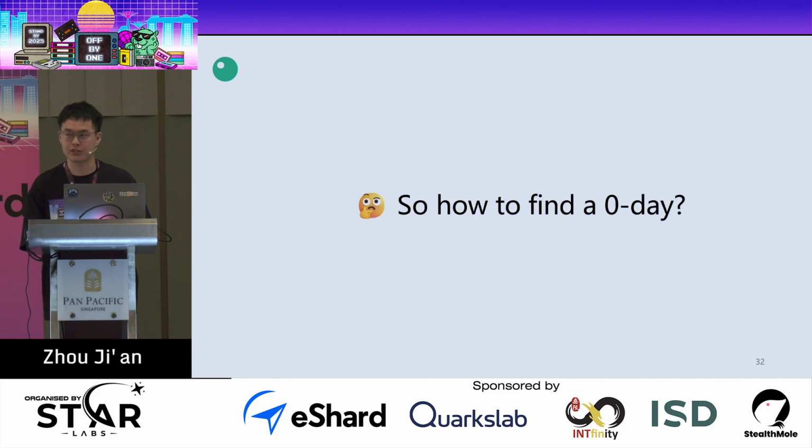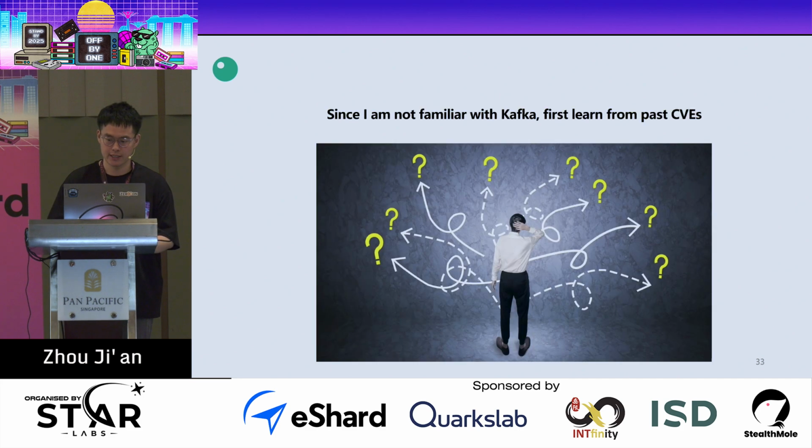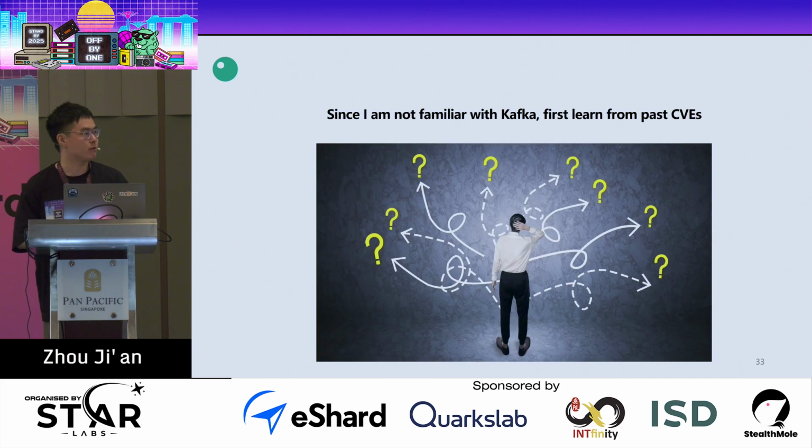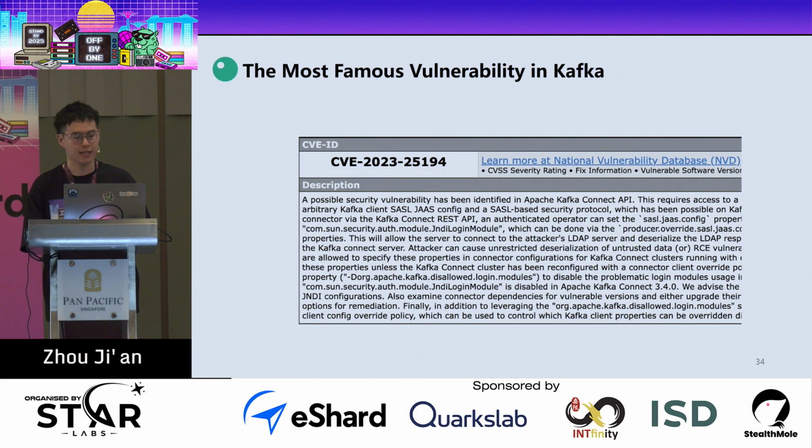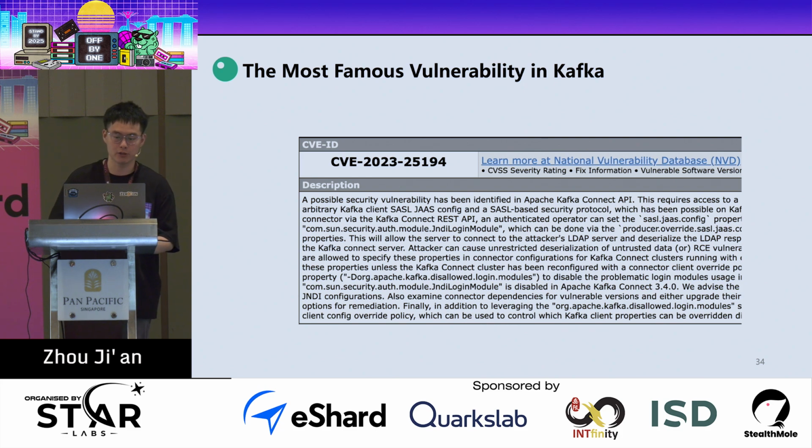The question is how to find a zero-day vulnerability. If you want to find zero-day vulnerabilities, it is a good idea to learn from past CVEs. Historical vulnerabilities can help us quickly familiarize ourselves with a new component. Here, CVE-2023-25194 may be the most famous bug in Kafka and the Kafka client, so let's dive deep into it.